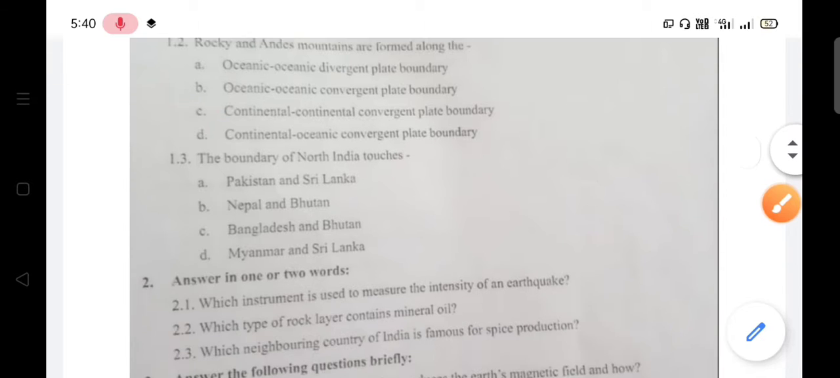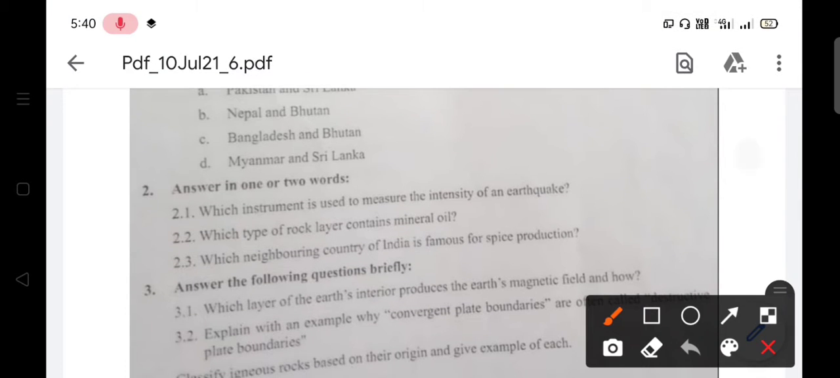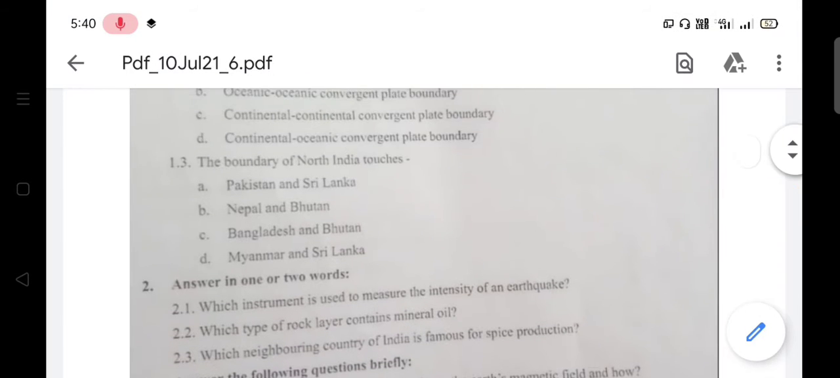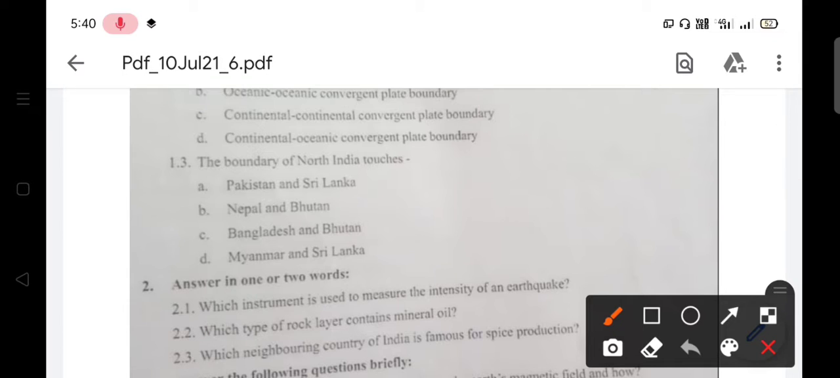Next question. The boundary of North India touches option A, Pakistan and Sri Lanka; B, Nepal and Bhutan; C, Bangladesh and Bhutan; D, Myanmar and Sri Lanka. So the right answer is Nepal and Bhutan. The boundary of North India touches Nepal and Bhutan.